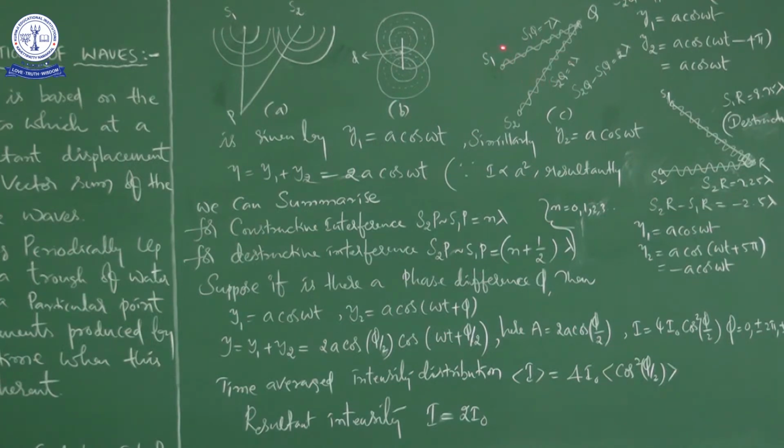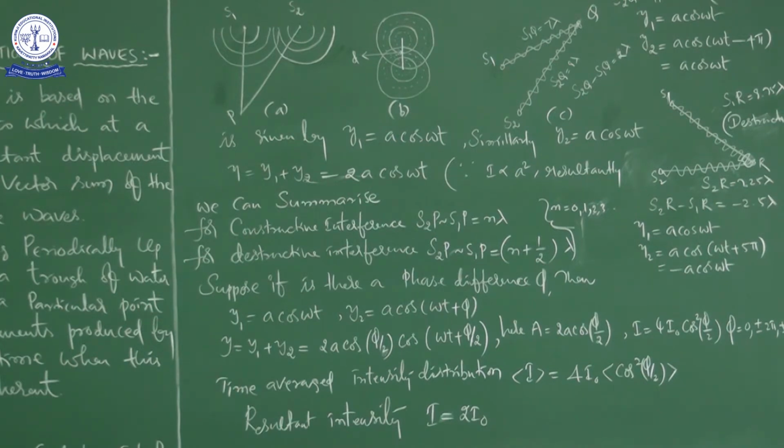See here, this is S1, this is S2, this is Q. S1Q is equal to 7 lambda and S2Q is equal to 9 lambda. So here what happens? The waves emanating from S1 will arrive exactly 2 cycles earlier than the wave which comes from S2, because 2 lambda is the difference, but again they will be in phase.